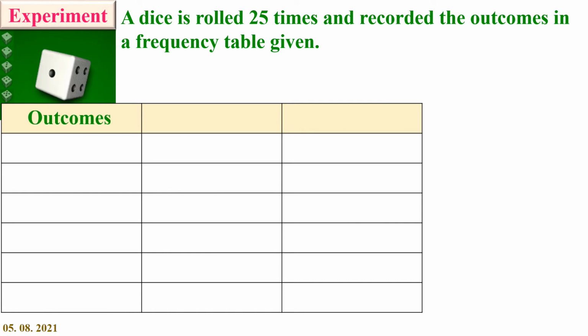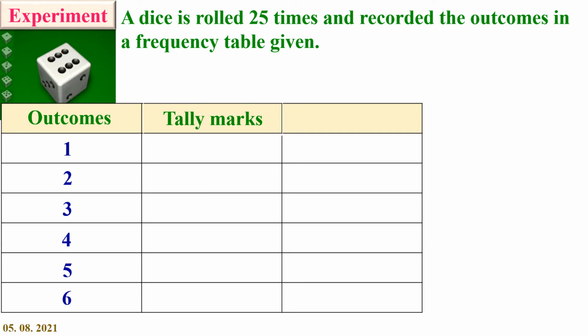We know that on rolling a dice, we can get the outcomes 1, 2, 3, 4, 5, 6. These are the possible outcomes. On rolling a dice 25 times, I got 6 times number 1. That should be indicated in the tally marks column, and the next column is frequency.